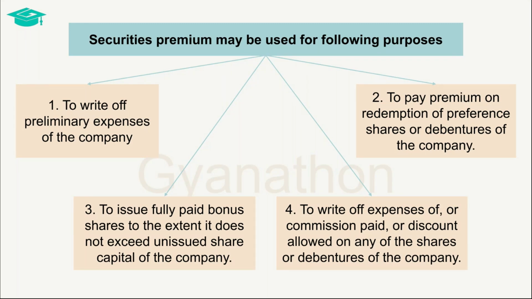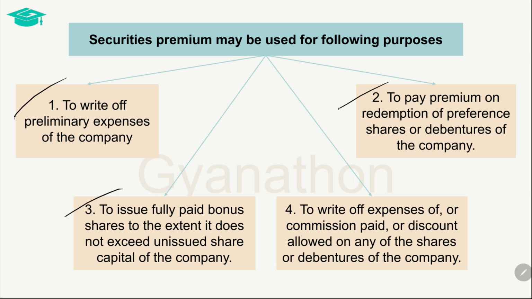The balance in the securities premium account can be used only for certain expenditures. It can be utilized to write off the preliminary expenditures incurred by the company. When any preference shares or debentures are being redeemed at a premium, then the balance in the securities premium account can be utilized to pay the premium thereon.